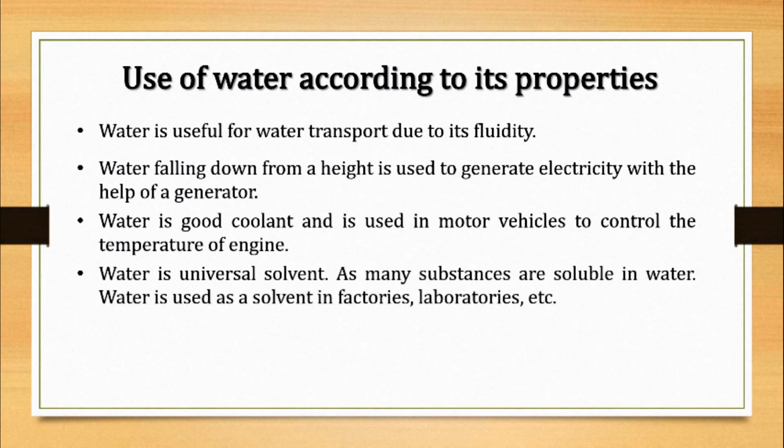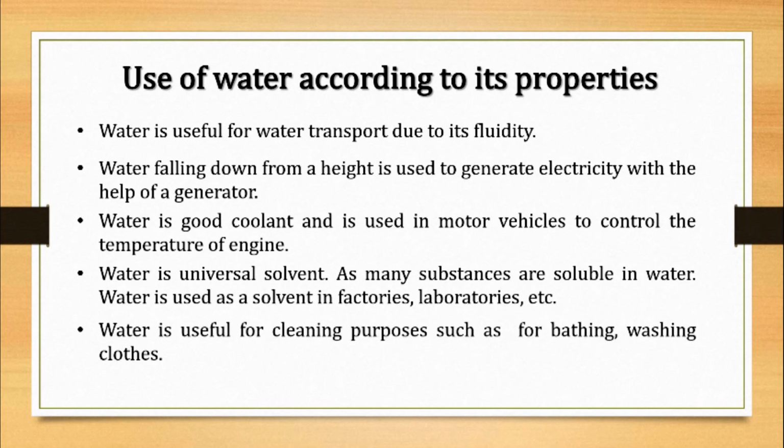Water is a universal solvent, so many substances are soluble in water. Water is used as a solvent in factories, laboratories, etc. Water is useful for cleaning purposes such as for bathing, washing clothes.